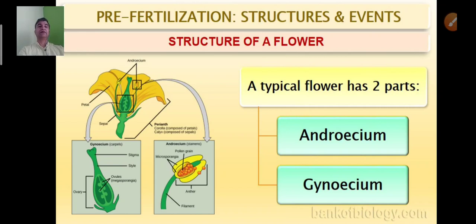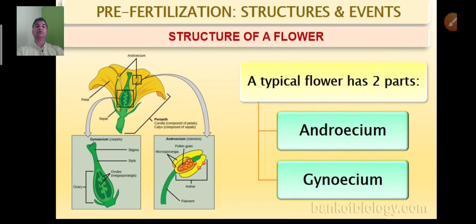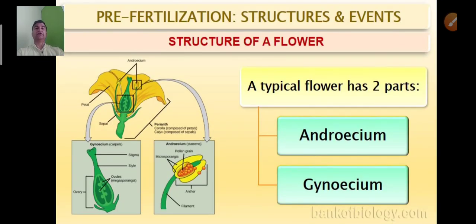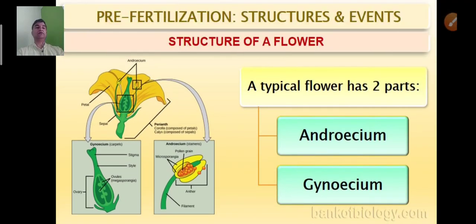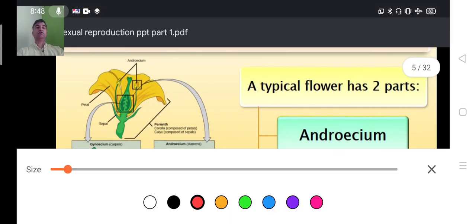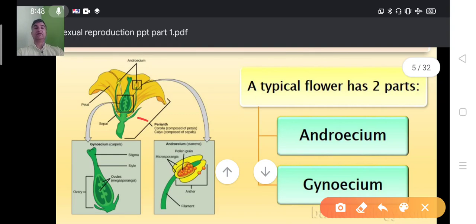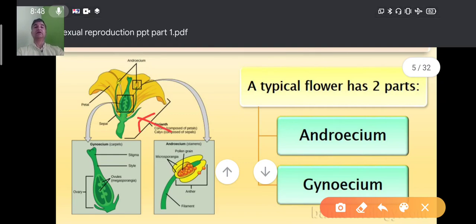Structure of the flower. A typical flower has four whorls, and the outermost whorl is the calyx. You can see here that the outermost whorl is the calyx. The colorful whorl is the corolla.